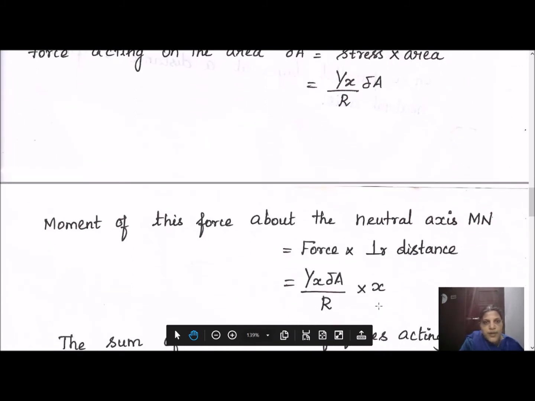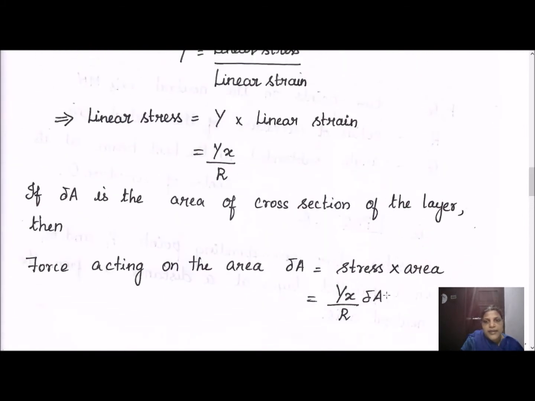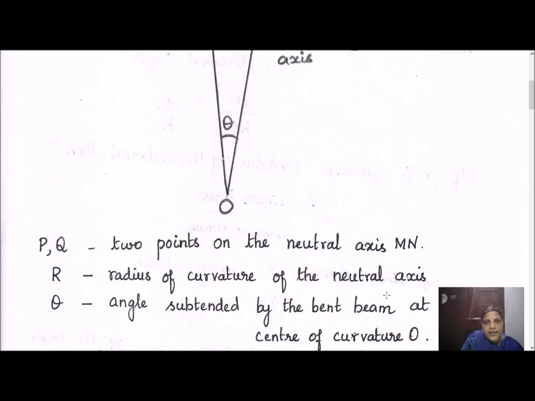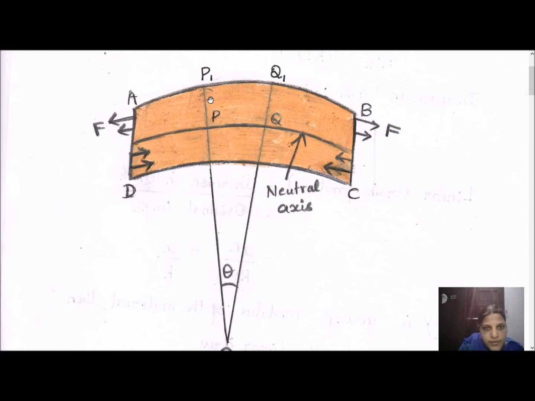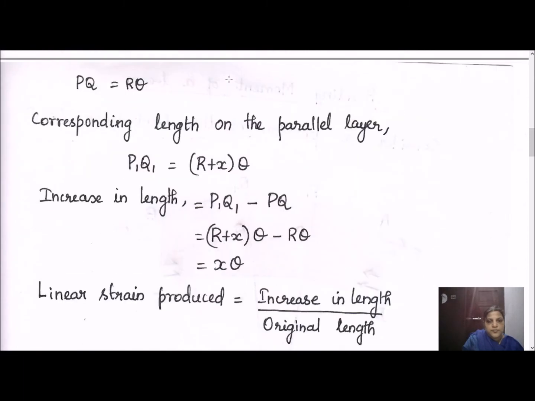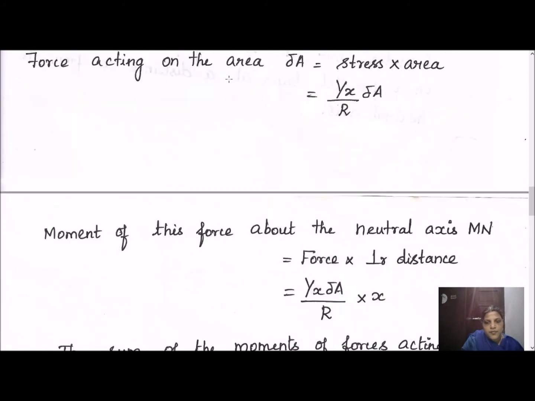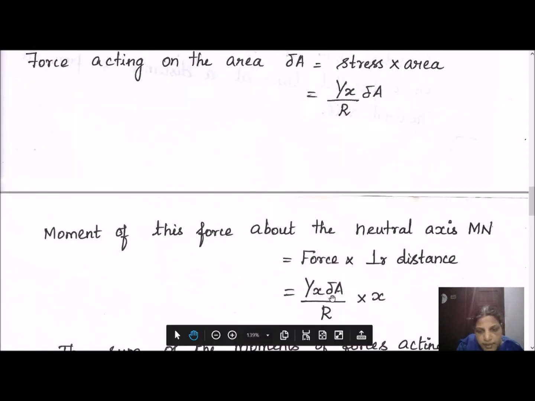Next we are going to calculate the moment of force. Force into perpendicular distance is called the moment. What is the distance? Along the axis of the wire there is an increase in the length of the radius of curvature. This is the axis of the wire, so this is the perpendicular distance. Already we have taken this as x. So multiply this by the x value: Y into delta A x square by R.